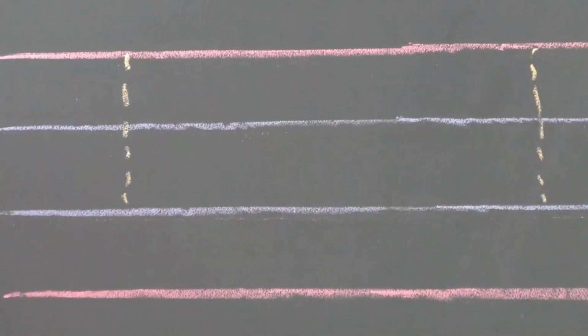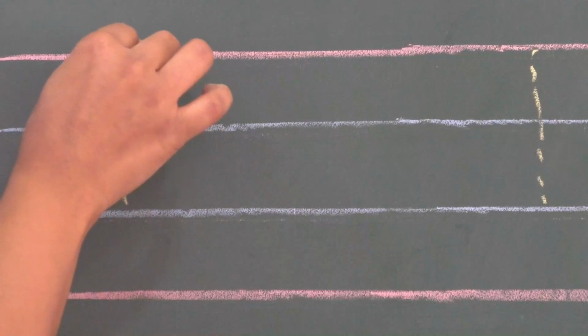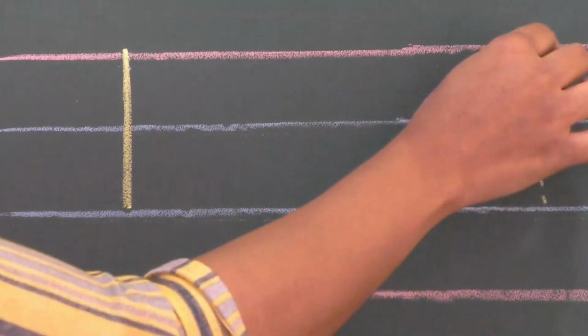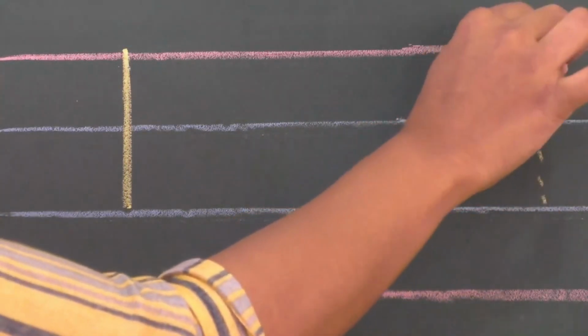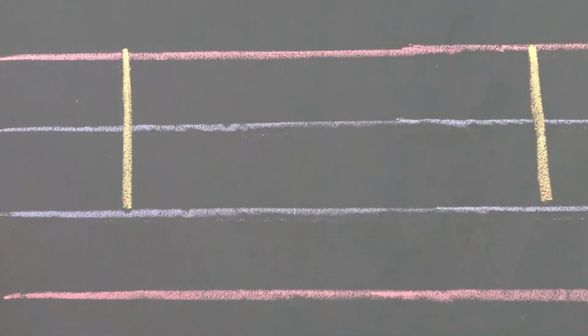Now let's learn how to trace small letter L. Small letter L is so simple, just a standing line makes small letter L. Once again, start from the top, standing line makes small letter L.